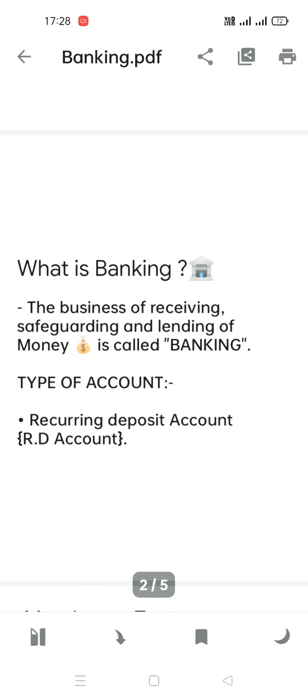So we are telling how many types of account there are. There are many types of account, but in your 10th class you have only one type of account, that is recurring deposit account or RD account.